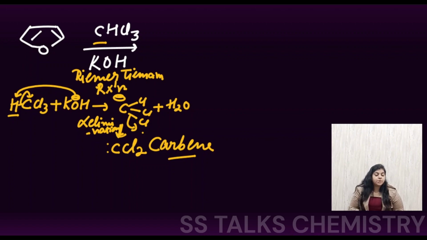Now this CCl2 carbene will be going for the reaction with your furan ring, right? So how is the reaction gonna proceed? Let's do it on this slide. So now here the furan ring that we are having. Let me draw this again. This is not looking nice. So here we will be having this ring. Okay, and the CCl2 carbene is there.